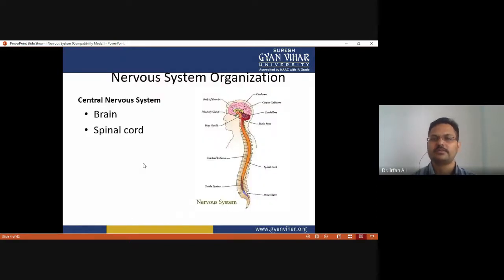So how is the nervous system organized in the body? The central nervous system has two components: the brain and the spinal cord. As you can see in this figure, this is the brain, which has the cerebrum, corpus callosum, and cerebellum, and the brain stem, along with the spinal cord inside the vertebral column.